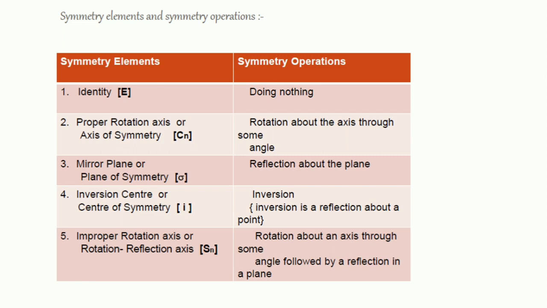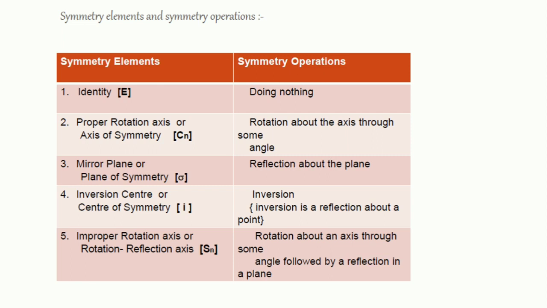The third one was the mirror plane or the plane of symmetry, sigma. It was the reflection about the plane. There were 3 types of sigma that we studied earlier. One was sigma h, the horizontal sigma that is perpendicular to the principal axis of rotation. Sigma v was the vertical sigma, and sigma d was the dihedral sigma.